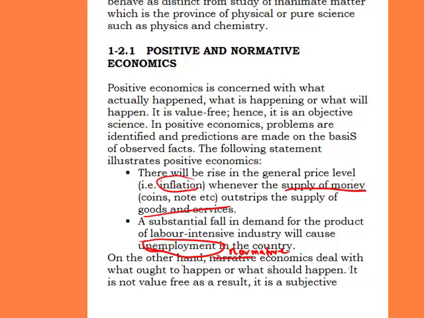It is not value free. As a result, it's a subjective economics. It's biased because it is not premised on fact. A normative economics is not based on fact. It's not value free because any assumption made under normative economics is not substantiated. So that is why we call it normative economics as opposed to positive economics.